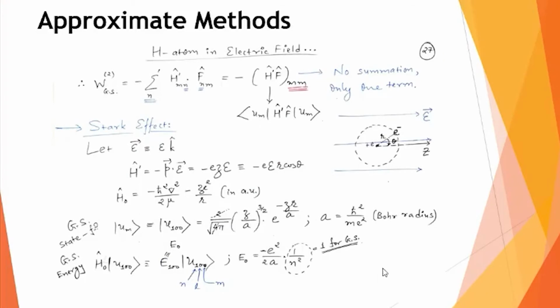You are putting there Fmn, Fnm. So my W2, the second order correction to the ground state, can be calculated like this. Then I go on putting different values of n, but not m: n equals 1, n equals 2, n equals 3. When I do this calculation, what I finally find is that you are left with only one term, which is H dash F, and this mm means you are obtaining the matrix element of the H dash F product for um and um.